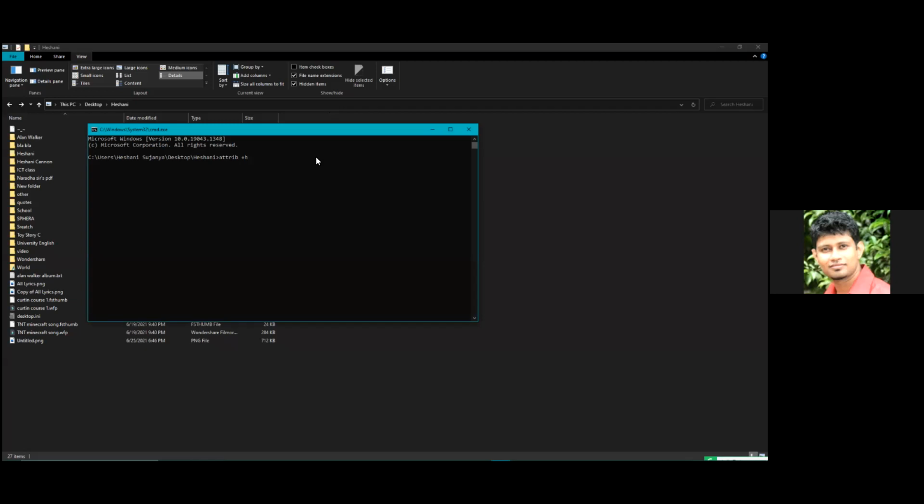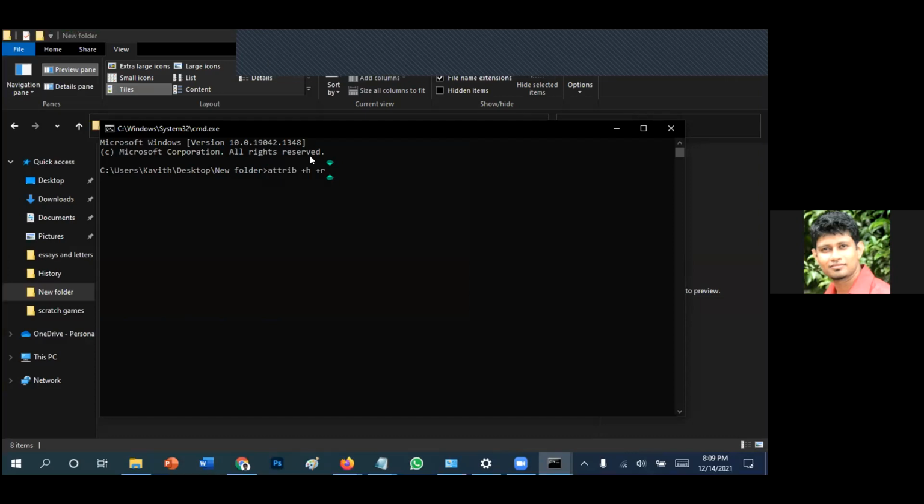If you want to make it system also, plus S, space, plus R, space, /S, /S, space /D.